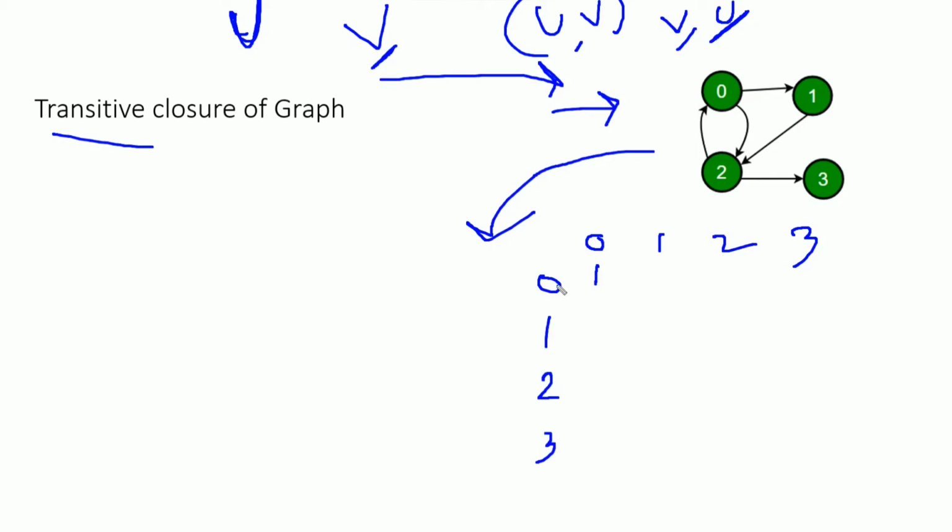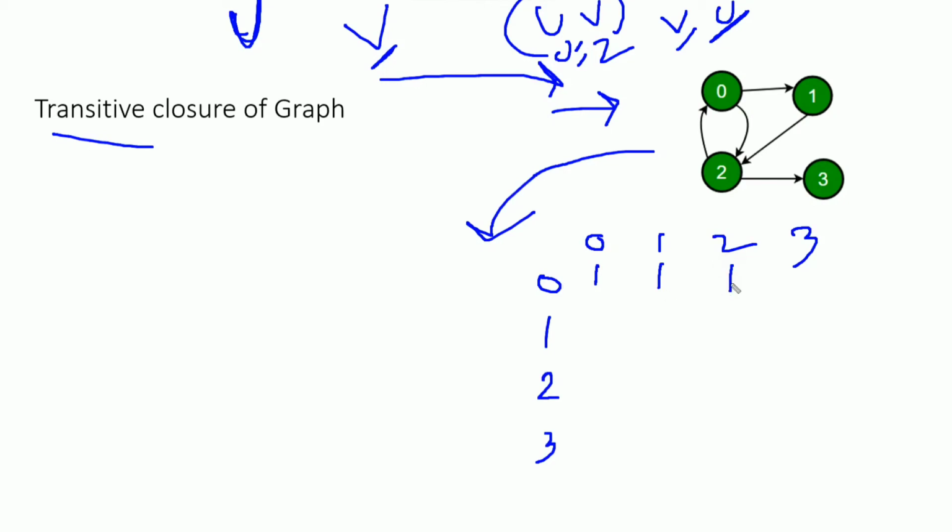What about vertex pair 0 and 1? If we see in the graph, yes, there is a path between 0 and 1. From 0 vertex 1 is reachable, so I need to fill it with 1. 1 means it's reachable, otherwise we need to fill it with 0. Now 0 and 2: we need to see in the graph whether there is a path. From 0 to 1 and 1 to 2, or from 0 to 2 directly, there is a path, so vertex 2 is reachable from vertex 0. I'll fill it with 1.